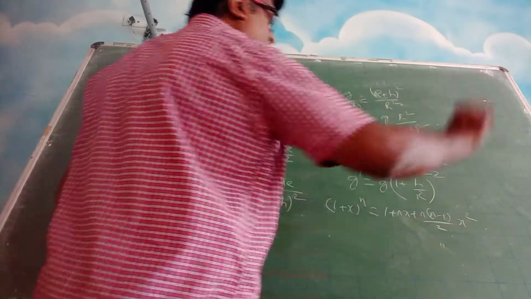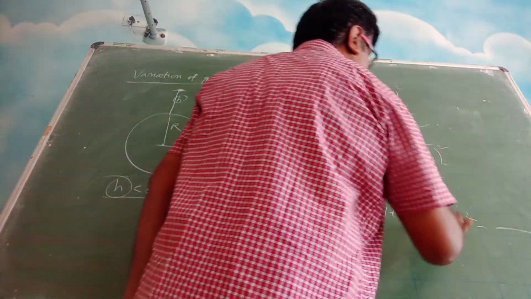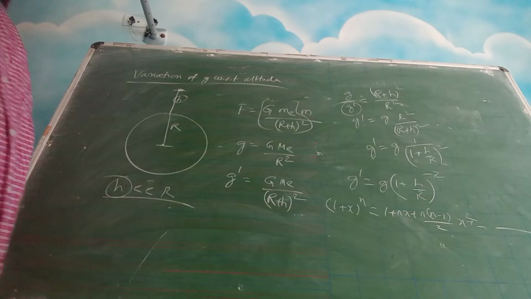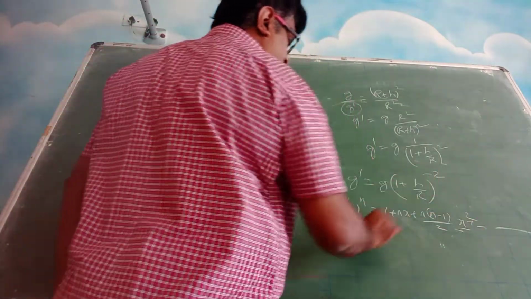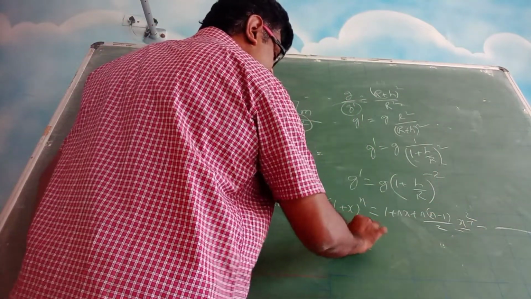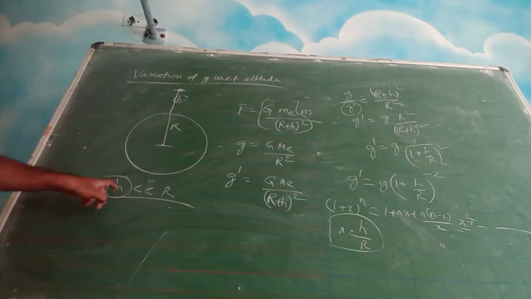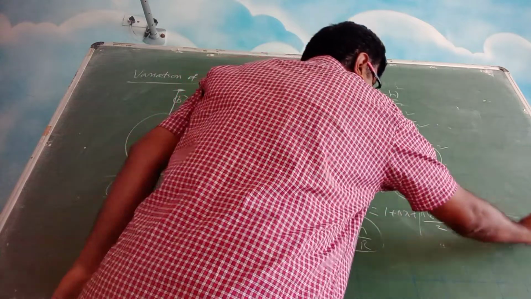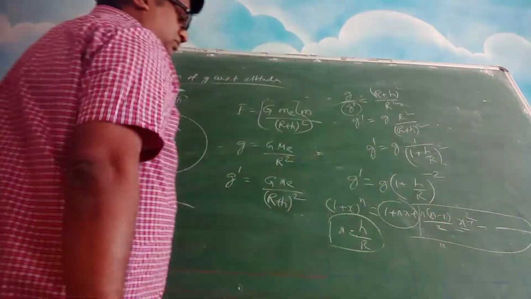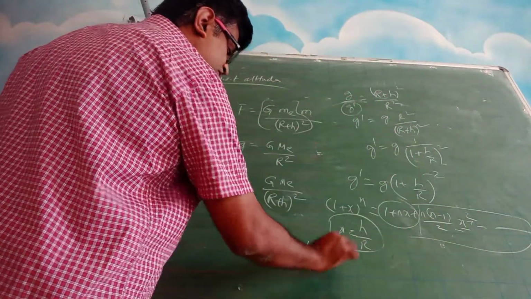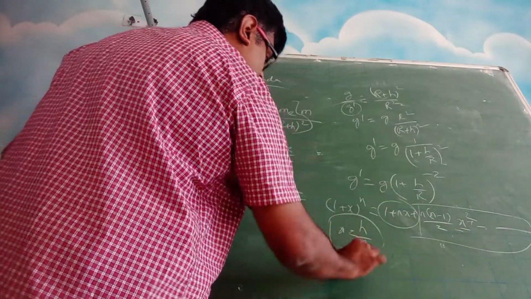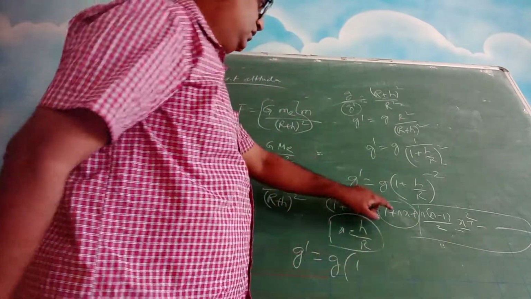Okay, so on and so forth. You will get a lot of terms. Now what is this x here? x is h by r, and h by r is a very small value because h is a very small value. So what we will do is we will ignore all these terms and we will take only the first two terms.